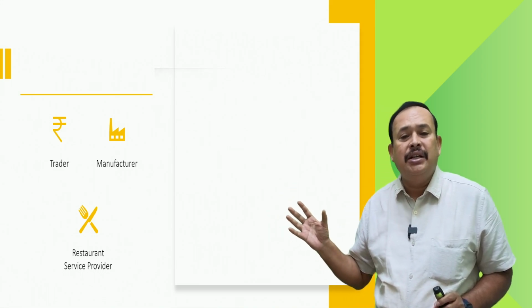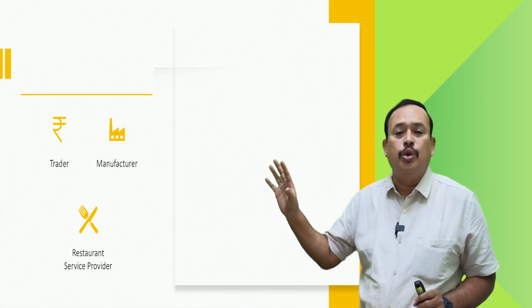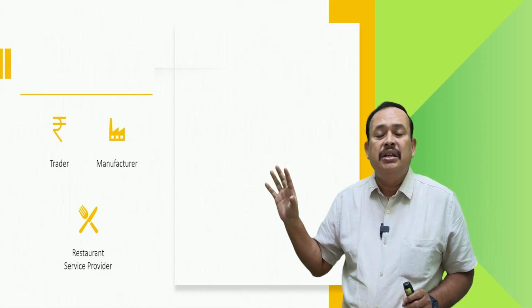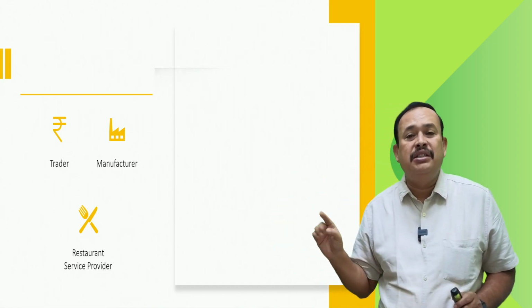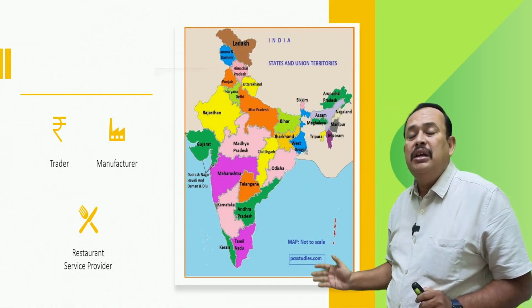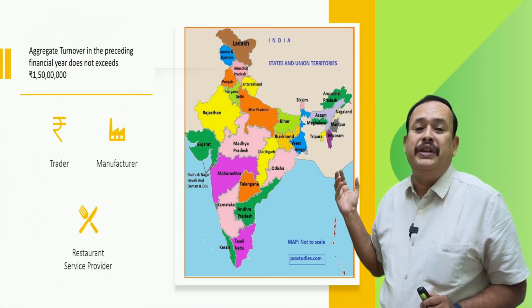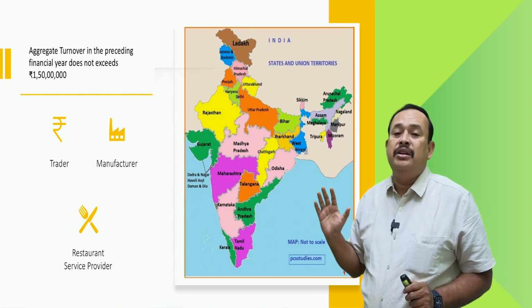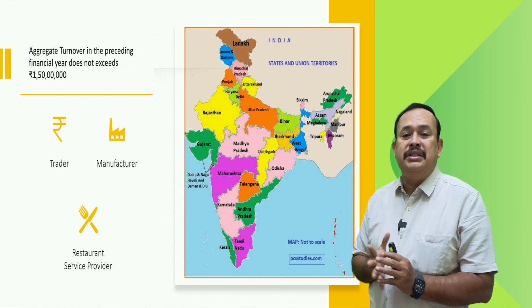One is trader, manufacturer, and restaurant. All the three will be called one group. In that case, if you are a trader, manufacturer, or restaurant, and your aggregate turnover all over India does not exceed 1 crore 50 lakhs, then you can think of the composition scheme under this particular GST.